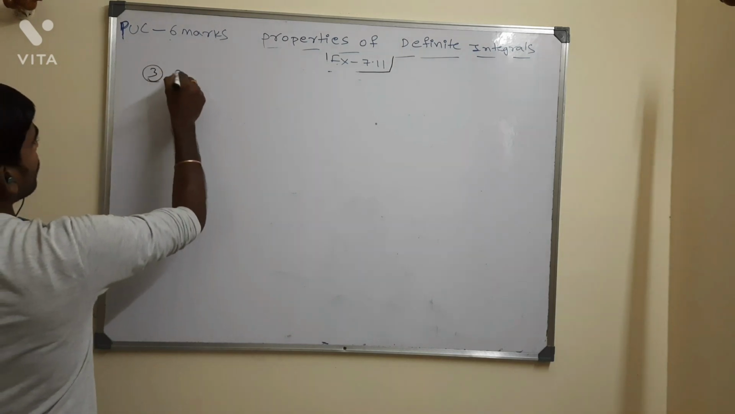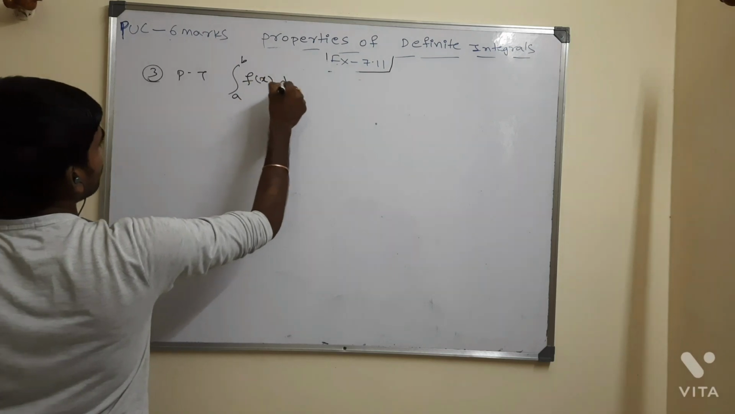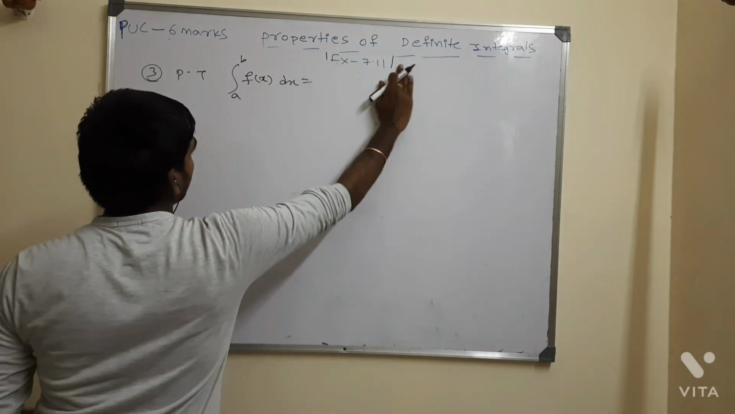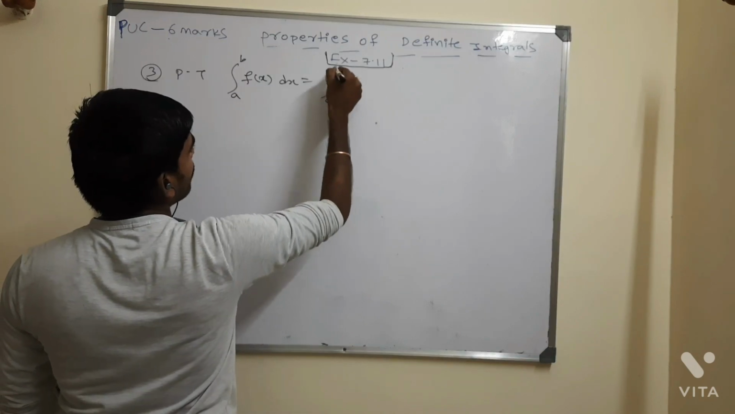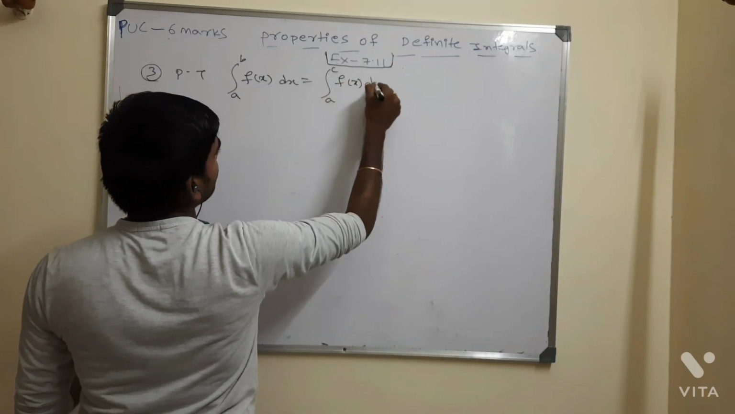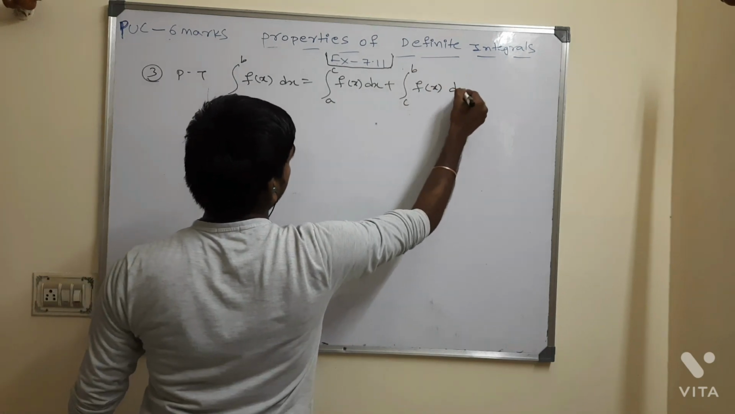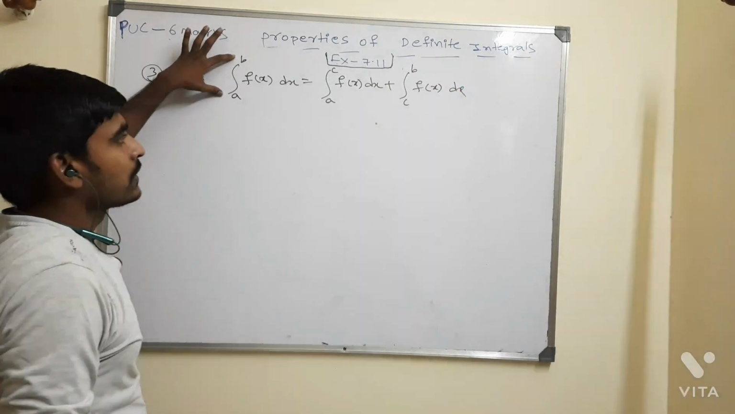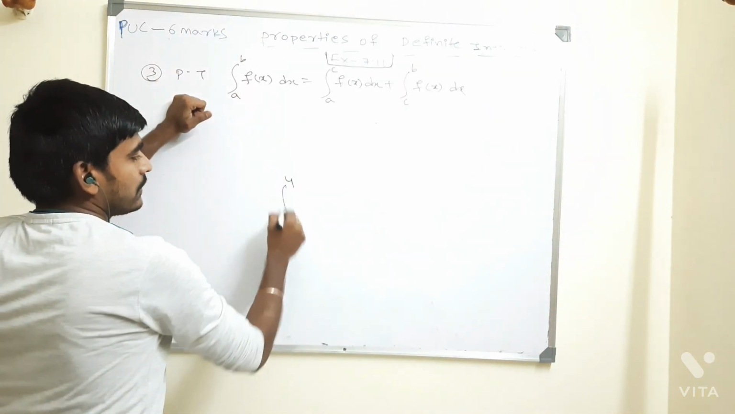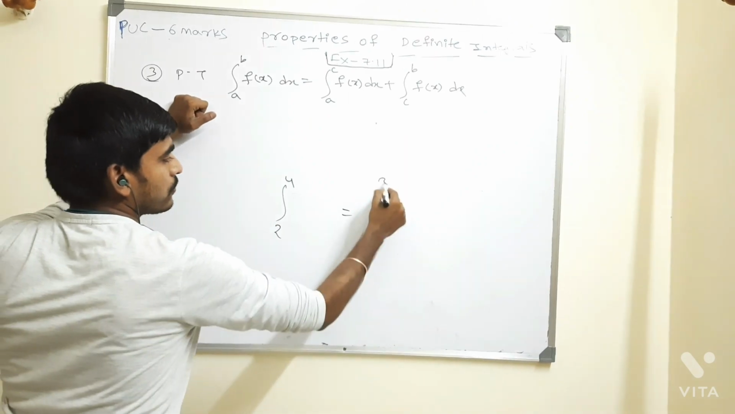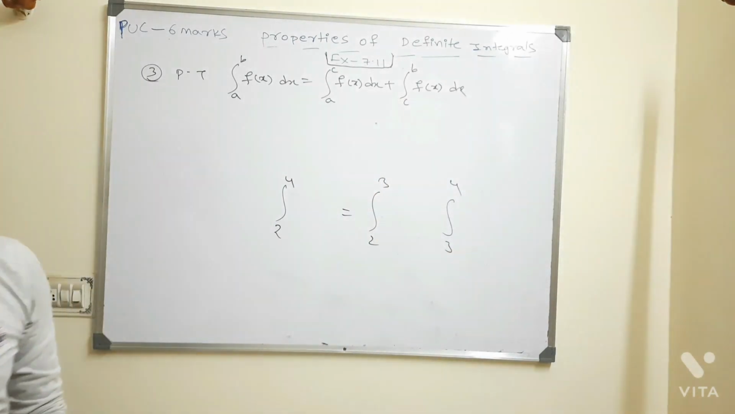Property number 3. Prove that integral of a to b f of x dx is equal to integral of a to c f of x dx plus integral of c to b f of x dx. I am splitting the interval. Suppose 2 to 4 is there, so integral of 2 to 4, I am going to write 2 to 3 and then 3 to 4. Like that I am splitting that, nothing more than that.